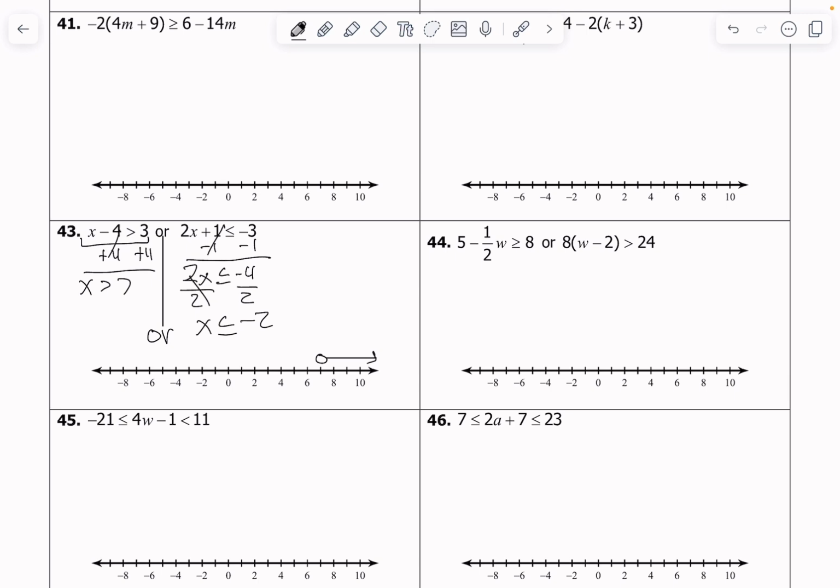Next up, x is less than or equal to negative 2. Let's put a circle on negative 2. Is it going to be an open or a closed circle? Yeah, it's going to be a closed circle. Very good. There's a line here, which means it's equal to negative 2, which means I'm going to have a closed circle. And is my arrow going to go to the left or the right? Very good. It's going to go to the left because if x is less than negative 2, that means that all the numbers to the left of negative 2 are indeed less than negative 2.